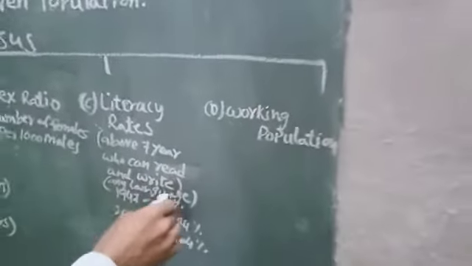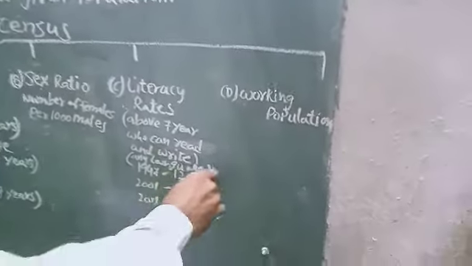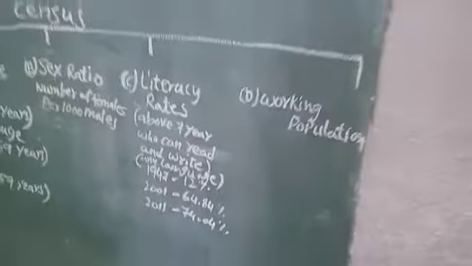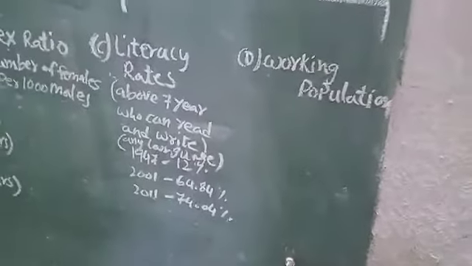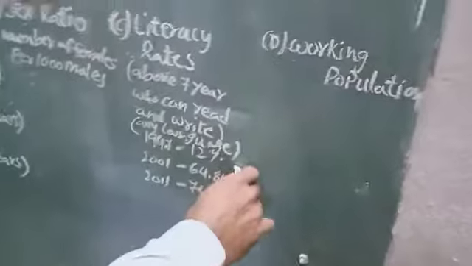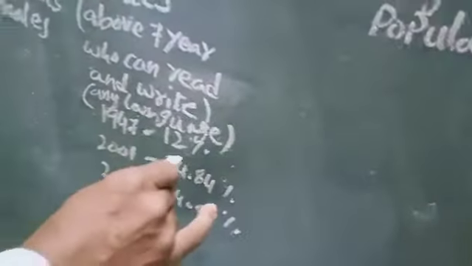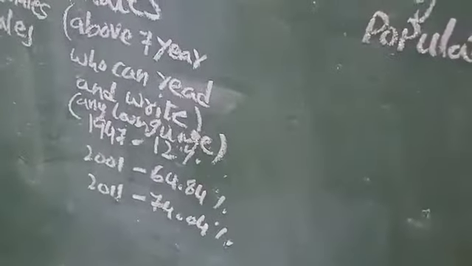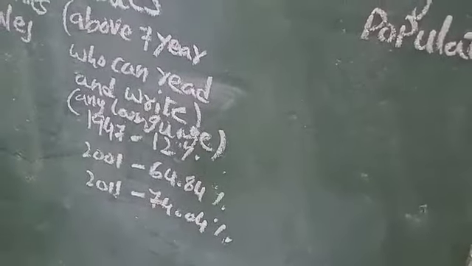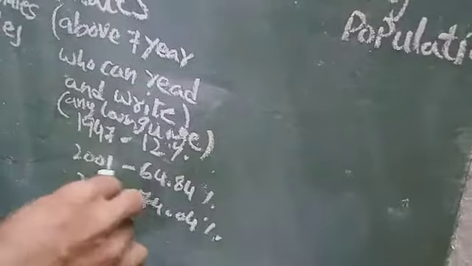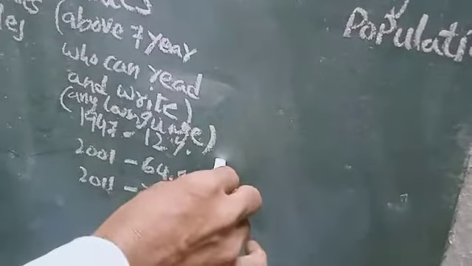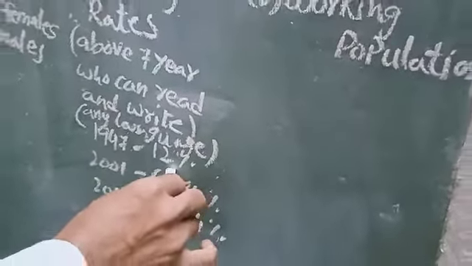Here, the literacy rate is for those above 7 years who can read and write any language in our India. Here is the census report on the literacy rate. At the 1947 independence time, only 12% of the total population could read and write. Okay? Out of 100 members, only 12 could read and write.